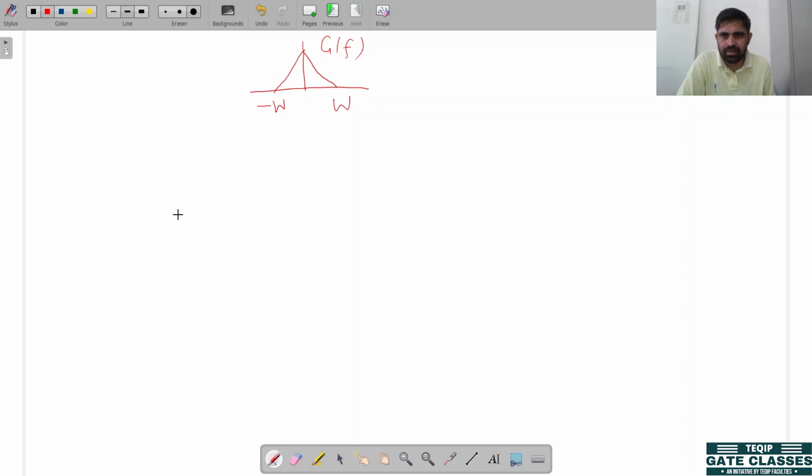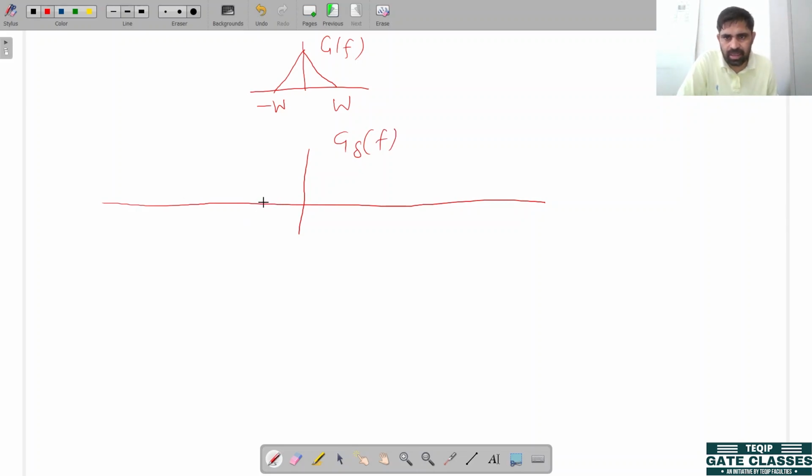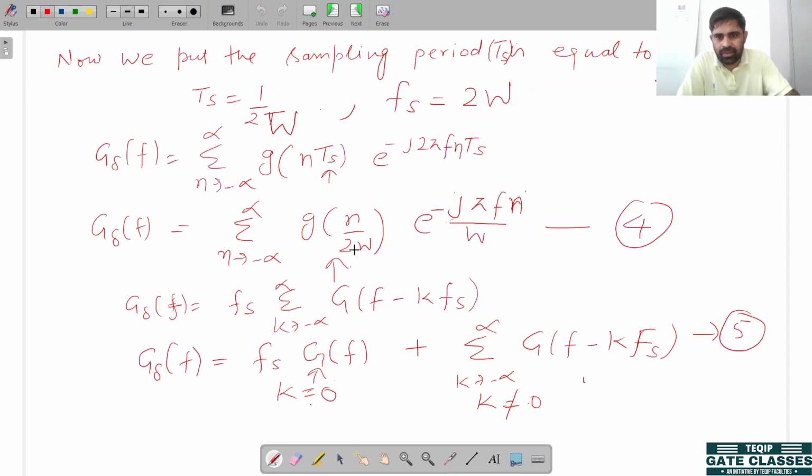Now we can plot the spectrum of G delta of f, the discrete time Fourier transform of the sampled signal. When k is equal to 0, this is fs G of f. When k is greater than or less than 0, then this spectrum is plotted.